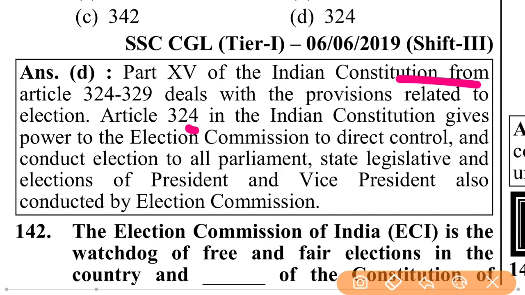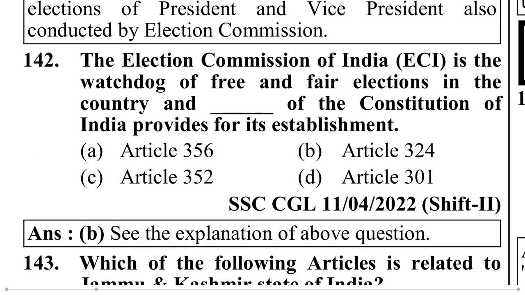Article 324 gives power to the Election Commission to direct, control and conduct elections to Parliament and state legislatures, and the elections of President and Vice President are also conducted by the Election Commission. The Election Commission of India (ECI) is the watchdog of free and fair elections in the country, and the Constitution of India provides for its establishment.